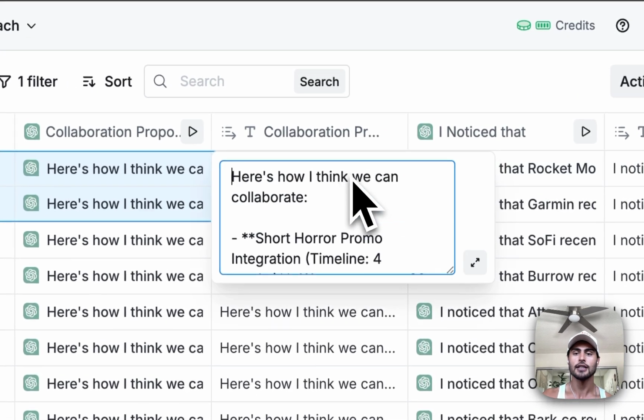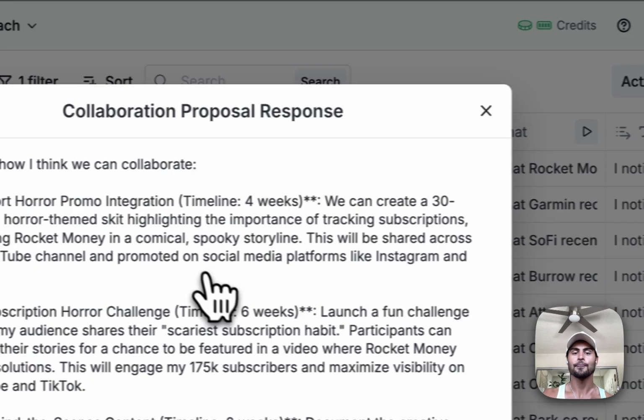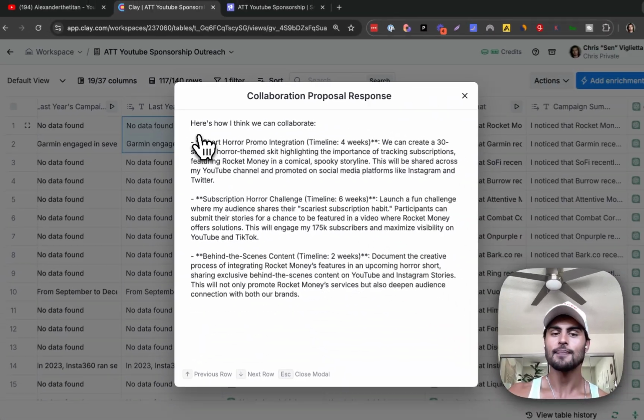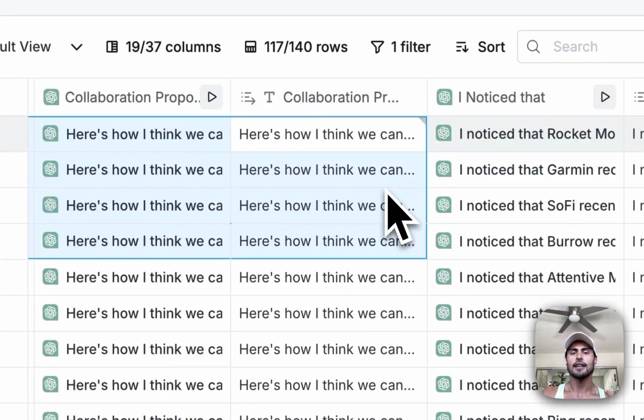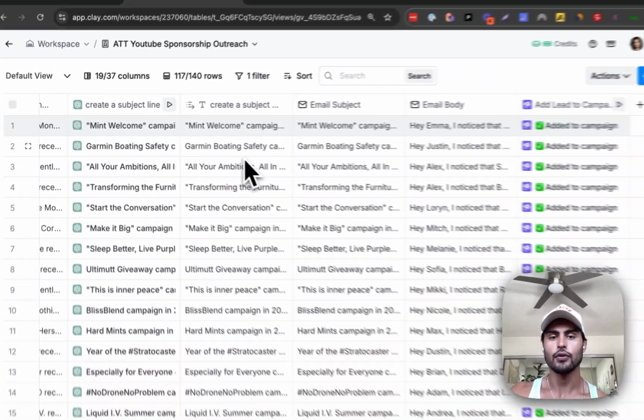And this is how it looks. So if I expand this, you'll see there's 3 ideas from ChatGPT, and I'll share all the prompts in the full-length video. But the first example is, here's how I think we can collaborate. We can create a 30-second horror-themed skit highlighting the importance of tracking subscriptions featuring Rocket Money in a comical, spooky storyline. So, this is a fun way, just something for this partnerships manager to think about. And I'll include all of these later in the full-length video.